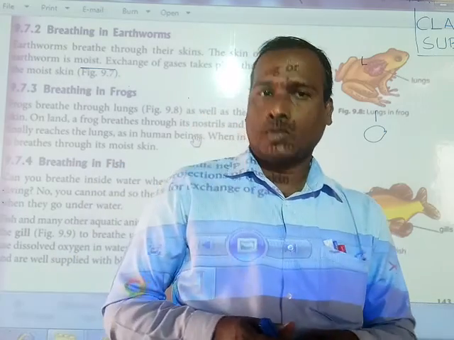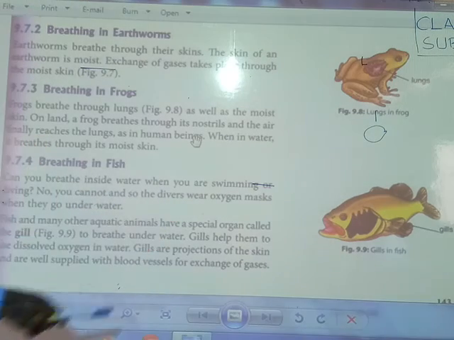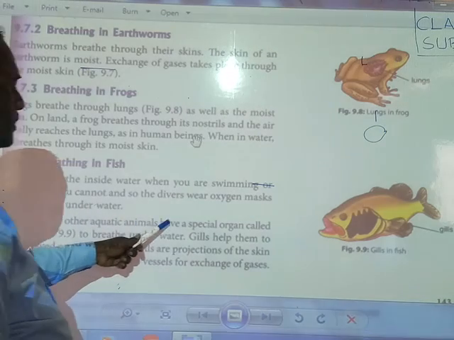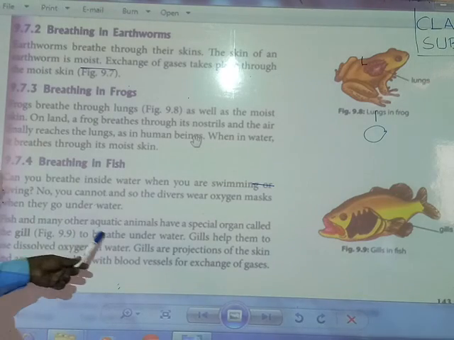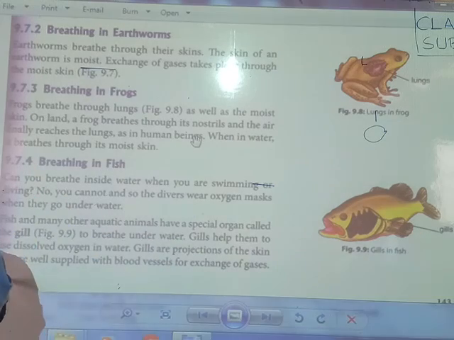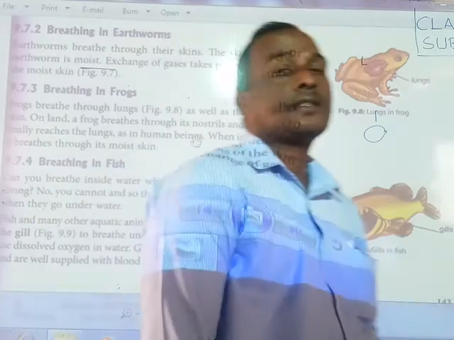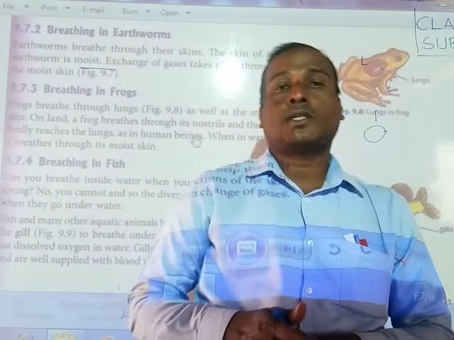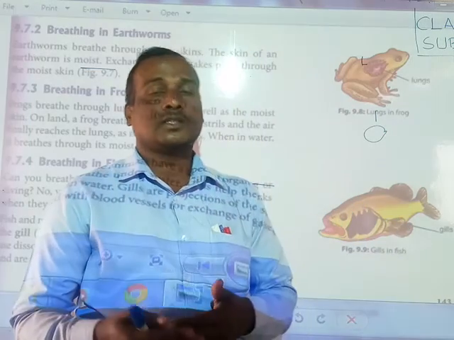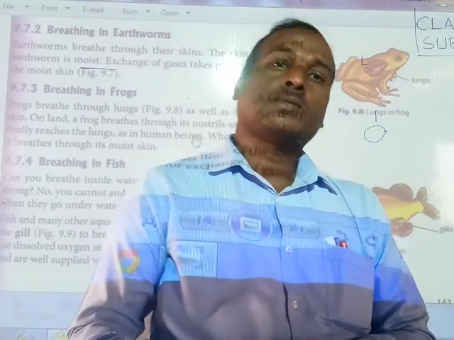Which oxygen is dissolved in the water? Yes, but you cannot take it. Divers wear oxygen masks so they can go underwater. Fish and many other aquatic animals have special organs called gills to breathe underwater. Gills help them take dissolved oxygen from water. Gills are protected by skin and are well supplied with blood vessels for exchange of gases. So the gills take oxygen from the water and also help in the exchange of gases with the different cells of the body.